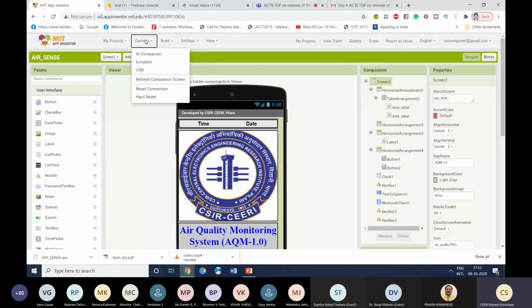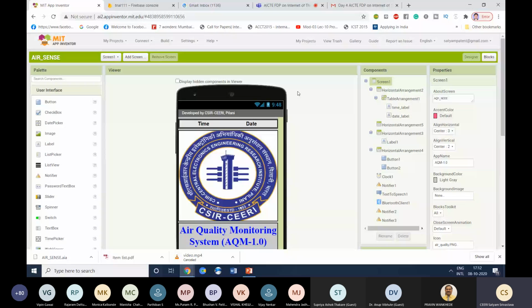But let us say you are designing a game, like a ping pong game. For those kinds of apps, this will help you test and run the app on the virtual mobile, right? USB is just to connect your mobile directly to the MIT App Inventor platform, and directly plug your designed app into your smartphone. Or there's another option which I generally use: download the APK file, transfer it to your smartphone, install it and test it. So this is the practice I regularly use.